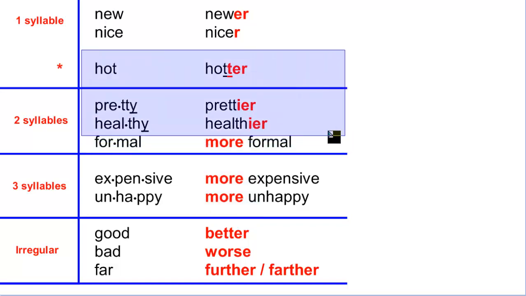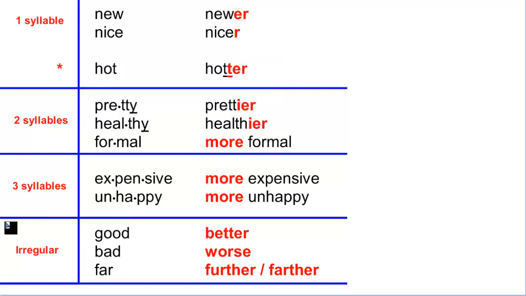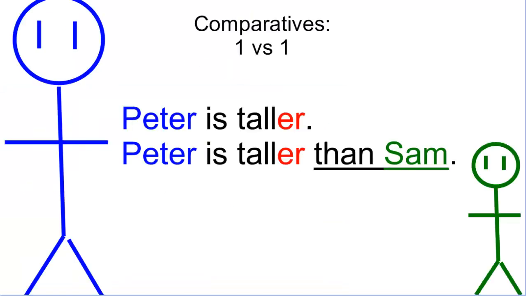There are special exceptions, but that's not very important at the moment. And obviously, there are the irregular ones. There are only these 3 irregulars, so there's no more than that. You don't have to memorize more irregulars than these 3. Okay, so that's it. That's the idea of the comparatives.